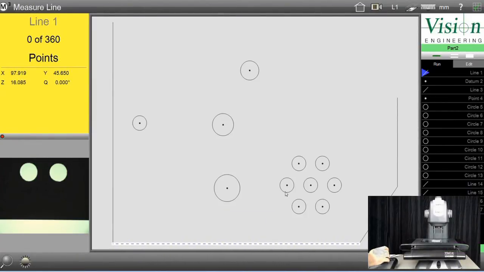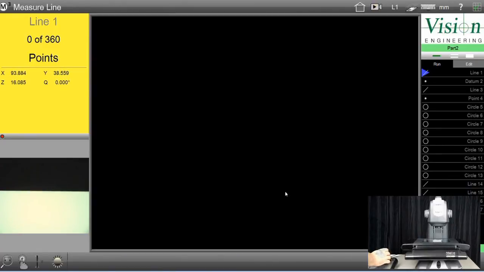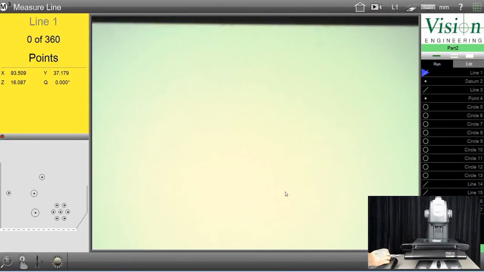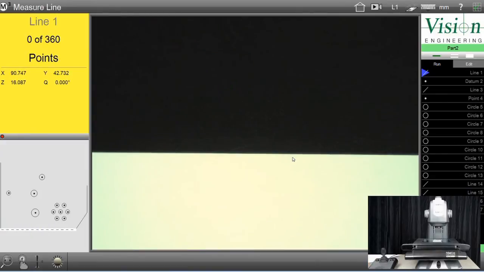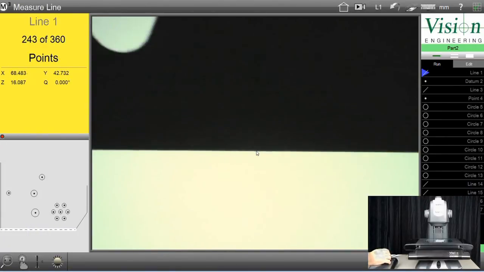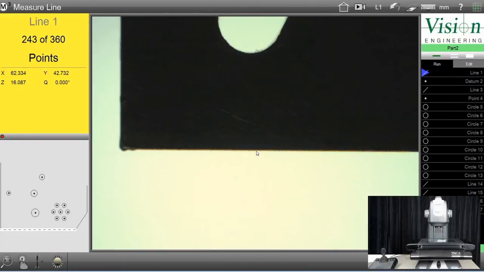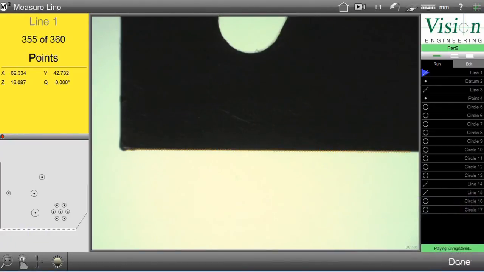Next, I need to measure the bottom of the part. Push done.